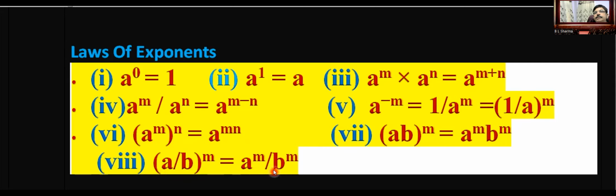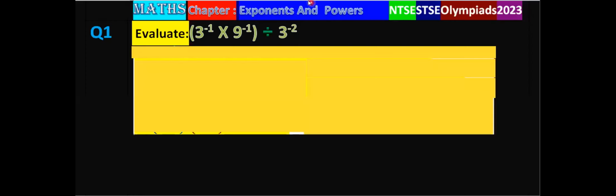Now some practice questions are on your screen. Evaluate 3 power minus 1 multiplied by 9 power minus 1 divided by 3 raised to the power minus 2. We have to simplify it. For this, we have to see the laws of exponents.